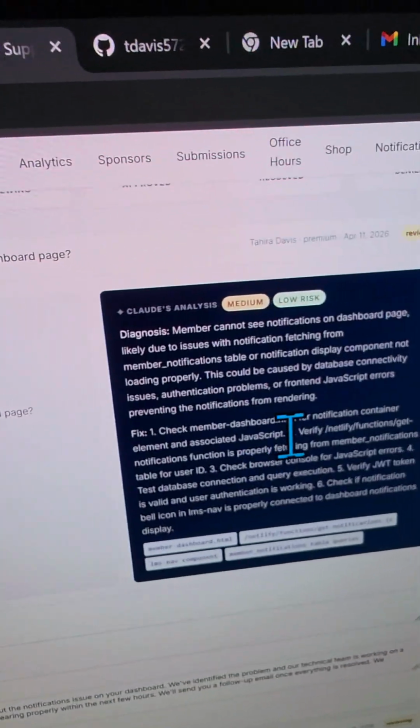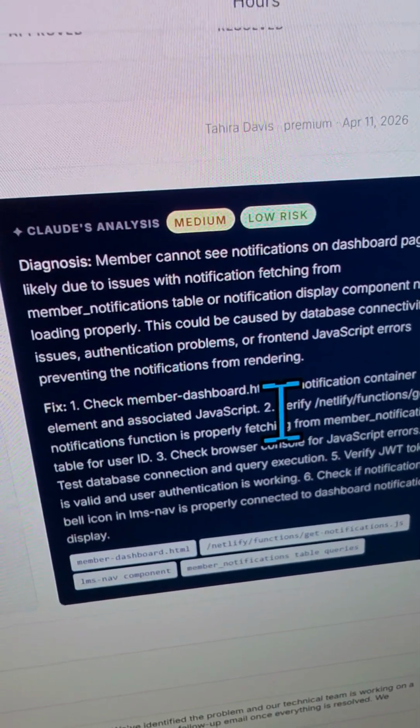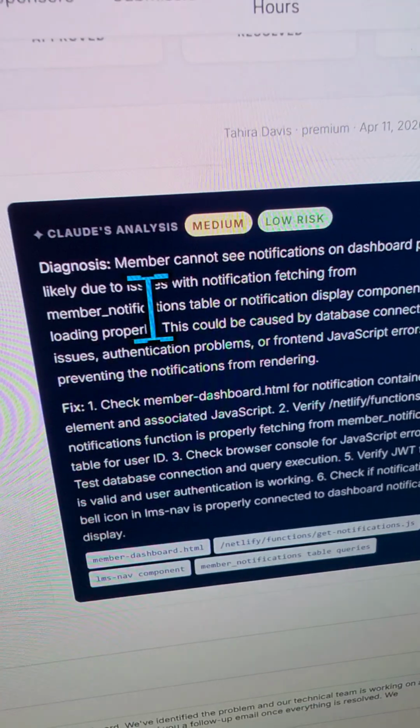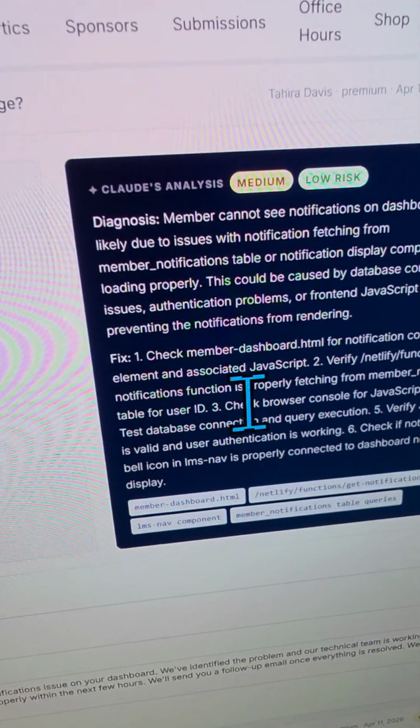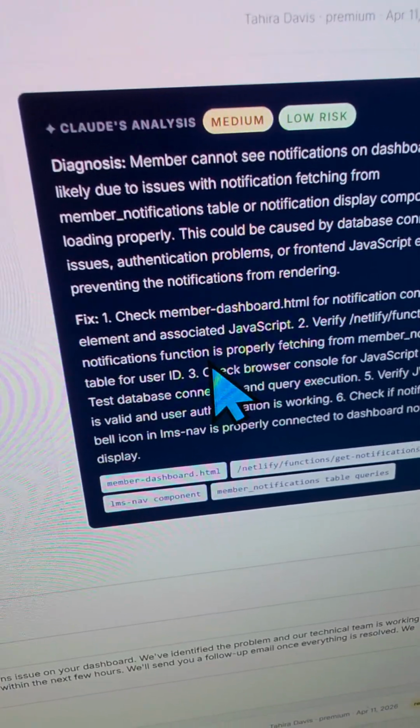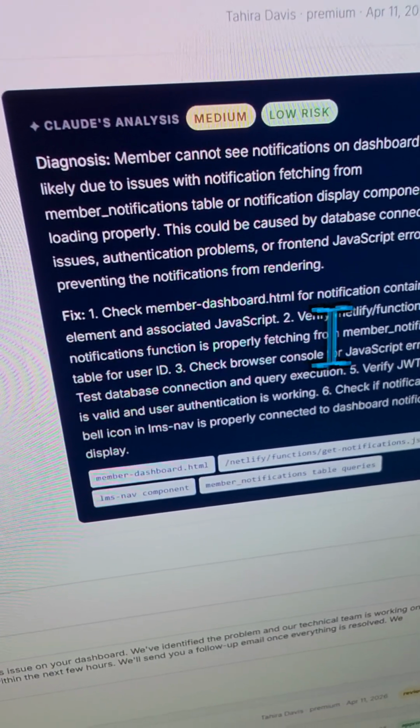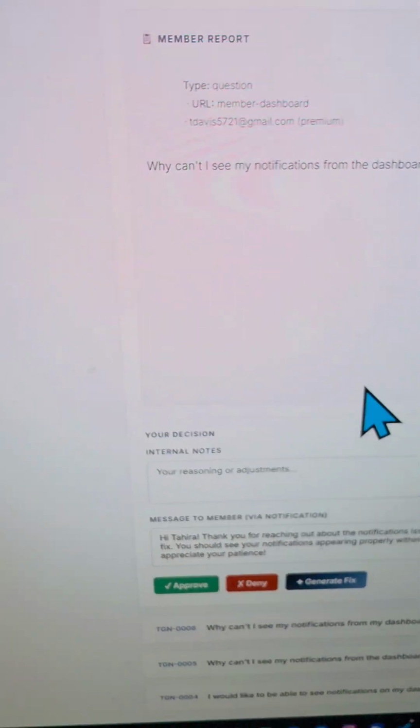It diagnoses what it sees: member cannot see notifications on the dashboard page, likely due to issues with notification fetching, and so on and so forth. Now, I know the real issue is because I didn't put it on there. So we're going to check the member dashboard HTML for the notifications container, and so on. So that's the fix that it's recommending.